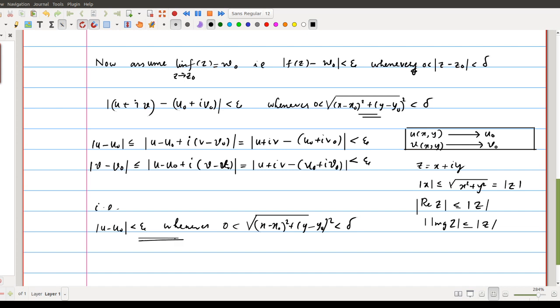Similarly, you can write the same thing for v: modulus of v minus v naught less than epsilon whenever 0 less than square root of (x minus x naught) square plus (y minus y naught) square is less than delta. So this proves the converse part as well. So this is theorem 1. Next we will discuss theorem 2.